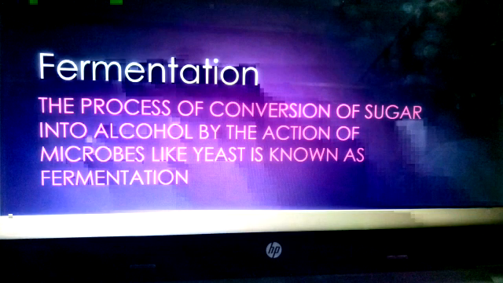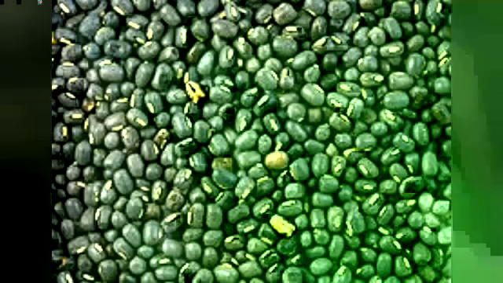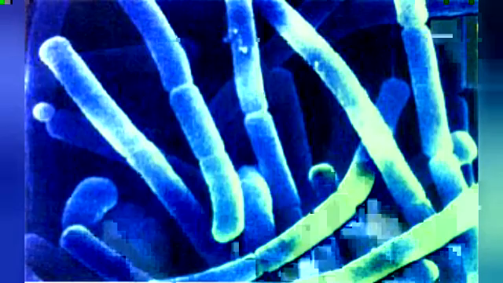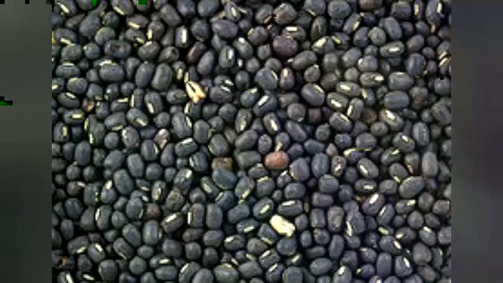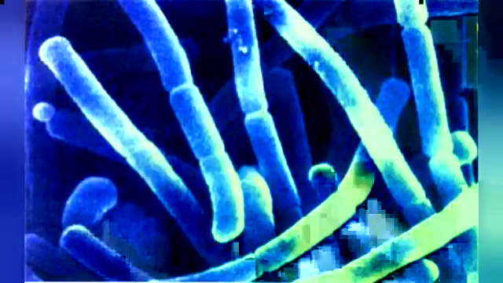Clear? Yeast is used for commercial production of alcohol, wine and acetic acid. For this purpose, yeast is grown on natural sugars present in grains like barley, wheat, rice and fruit juices. They contain natural sugars, so yeast will be allowed to grow in this medium. The process of conversion of sugar into alcohol by the action of microbes like yeast or bacteria is known as fermentation. Louis Pasteur discovered the process of fermentation.